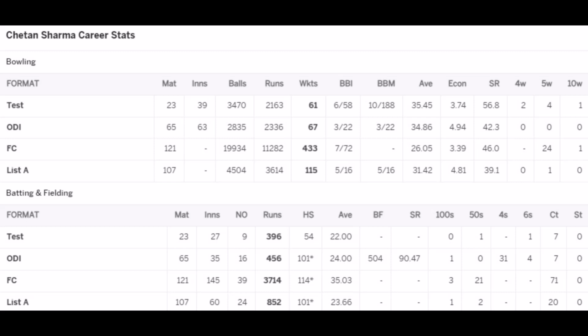A pocket-sized powerhouse, Chetan Sharma made up for his lack of height and build with good action and thrust from the shoulders at the point of delivery. He made his international debut at 17 and a year later, aged 18 years, 288 days, played his first Test. He made it memorable by bowling Mohsin Khan with his 5th ball, the 3rd Indian to take a wicket in his first over in Test cricket.